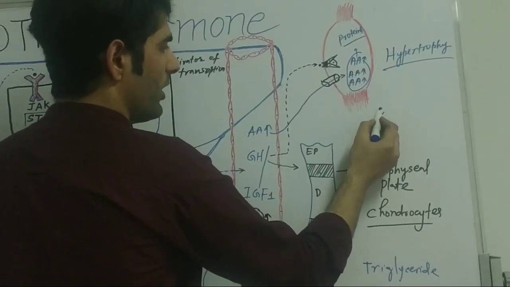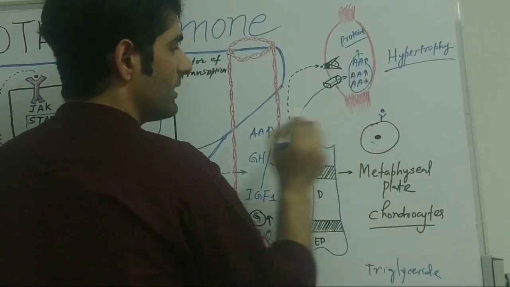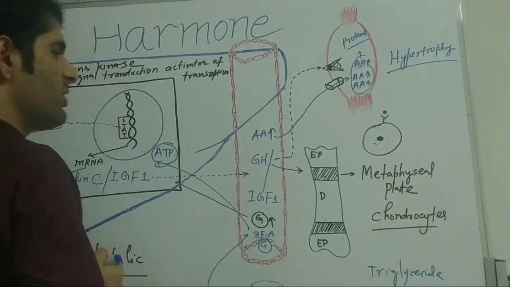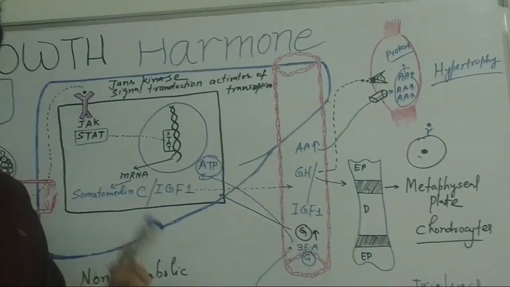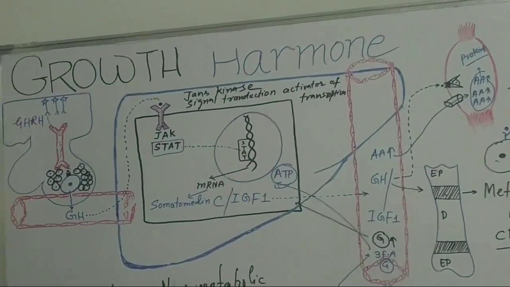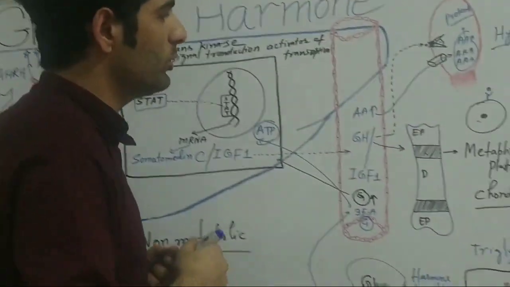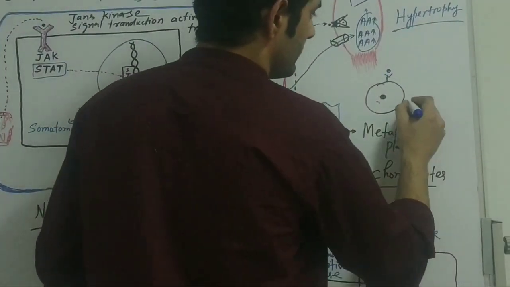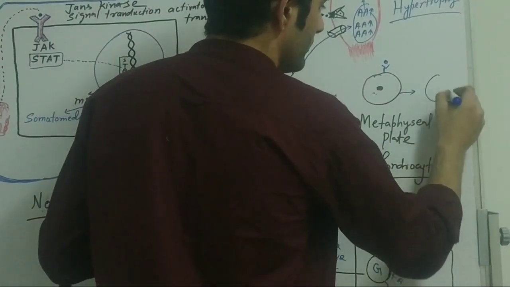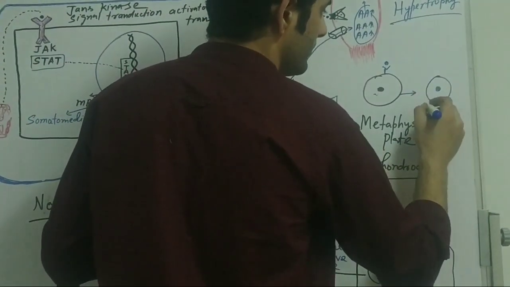When this growth hormone stimulates the chondrocyte, this chondrocyte proliferates more and more, and eventually these chondrocytes can get converted into osteoblasts.